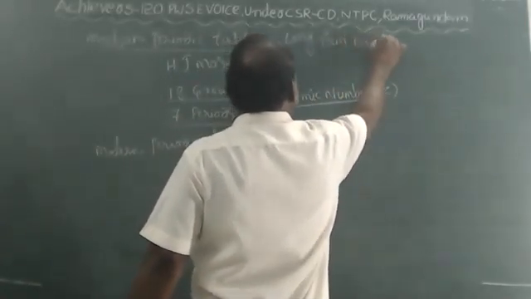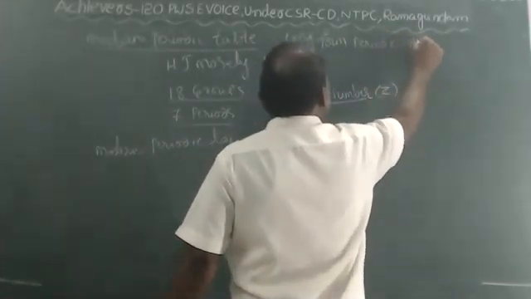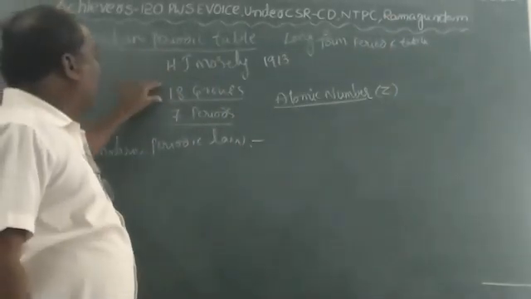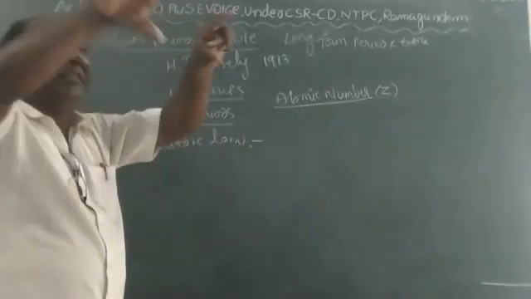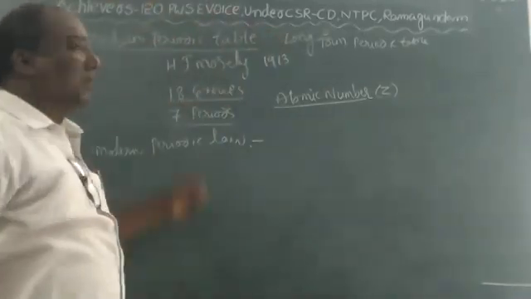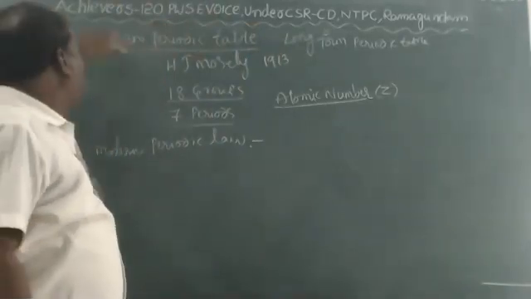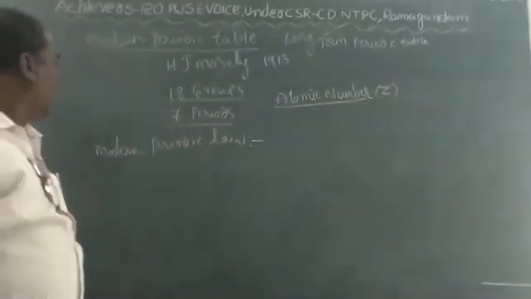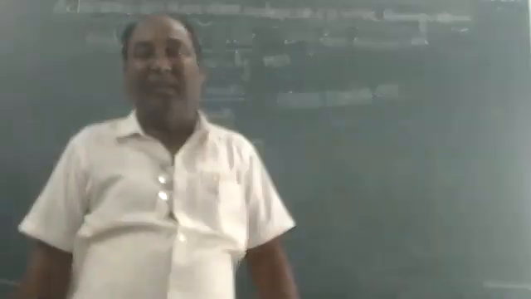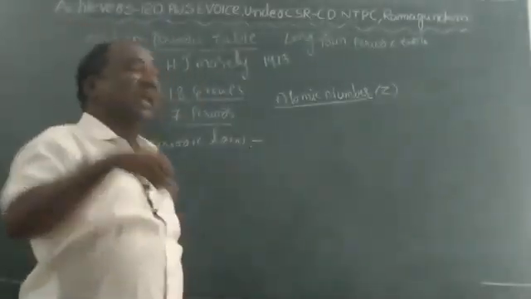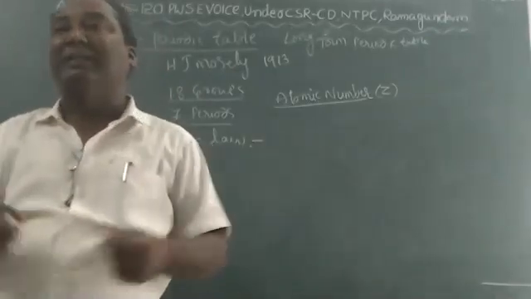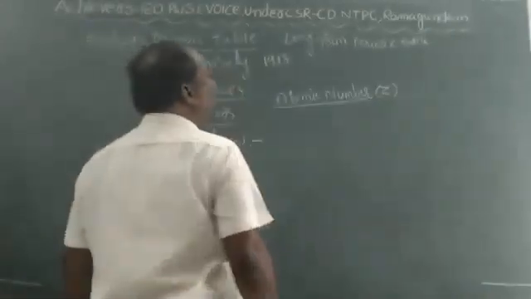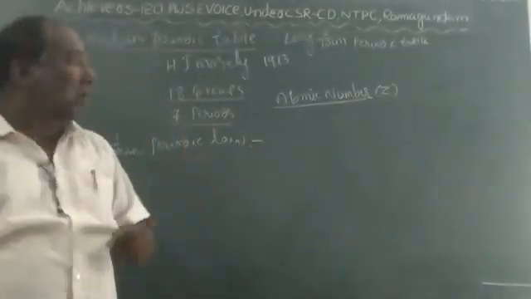It is called the long form periodic table because the Mendeleev periodic table has only 8 groups, but this one has 18 groups. It expands the periodic table, so we call it the long form or modern periodic table. It consists of 18 groups and 7 periods. Every period starts with a new element. The elements present in a period have entirely different properties, but the elements present in a group have similar properties.